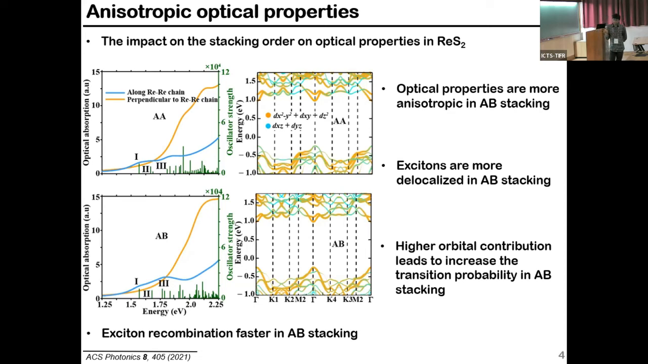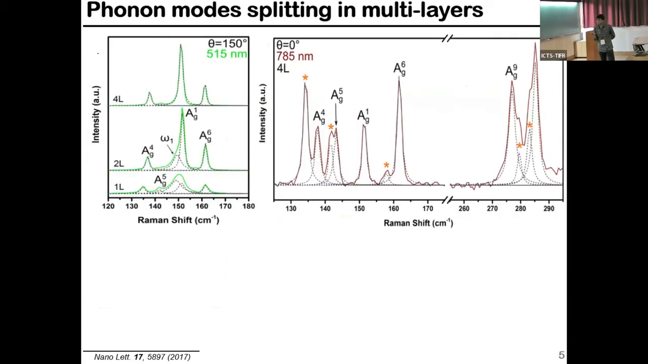Another thing we explained in the previous slide is that the interlayer distance is lower in the case of AB stacking, and the interlayer coupling strength is also high. That means the screening effect in the system is high compared to the other stacking. Due to this higher screening, the excitonic binding energy is also low, and excitons are more delocalized in AB stacking compared to AA stacking, and that leads to faster recombination of exciton 3 compared to AA stacking. That is also one of the experimental observations.